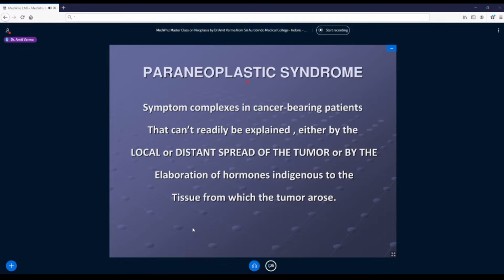In other words, if I say that there is hyperthyroidism in the presence of a thyroid adenoma, this is not a paraneoplastic syndrome. Why? Because the thyroid has to secrete T3 and T4. They will lead to hyperthyroidism. So here the tissue of origin is the same from where I expect that hormone to be secreted. But the same hyperthyroidism caused by an ovarian tumor, now this becomes a paraneoplastic syndrome. I hope this is now clear. So now let us see a few examples of paraneoplastic syndromes.